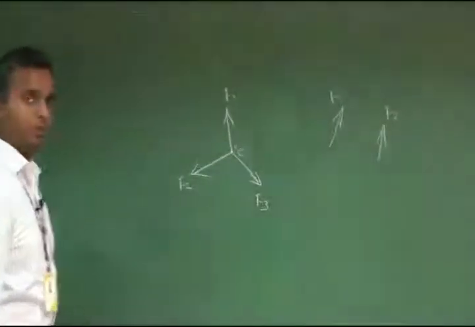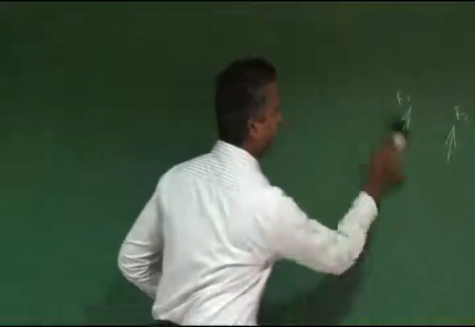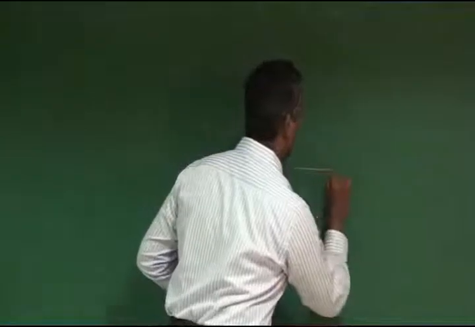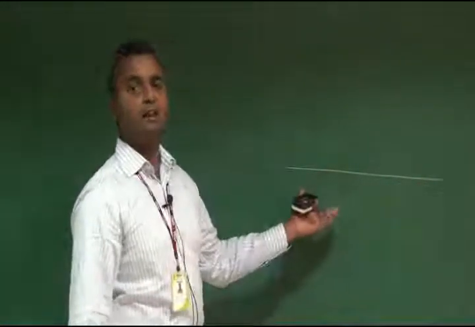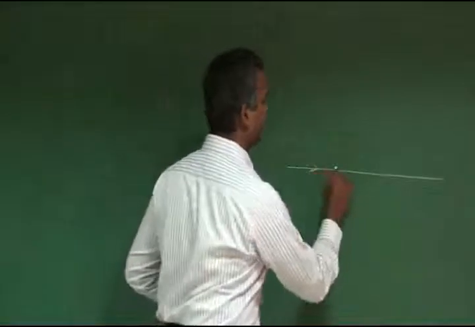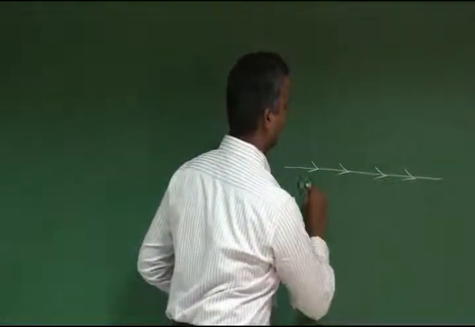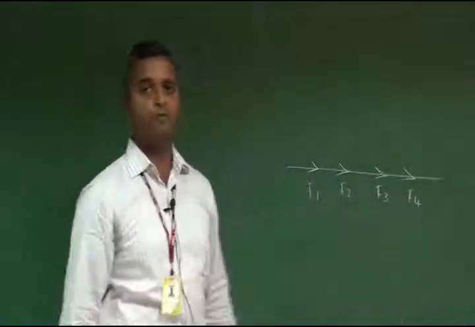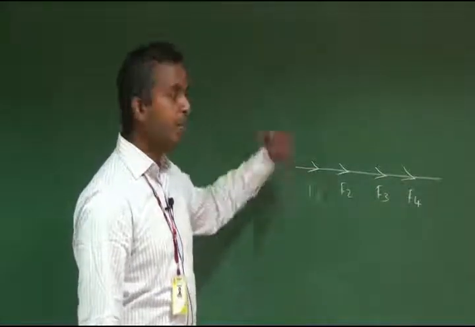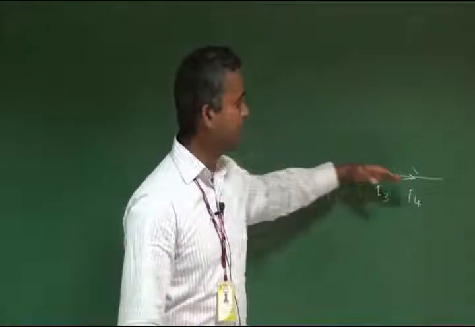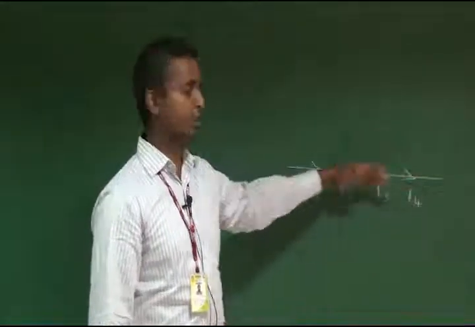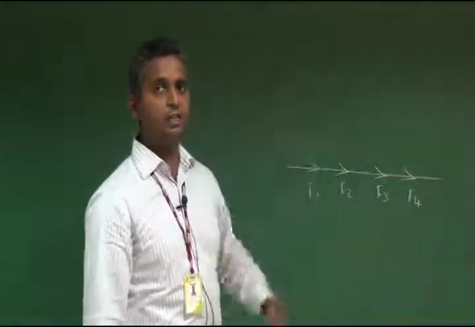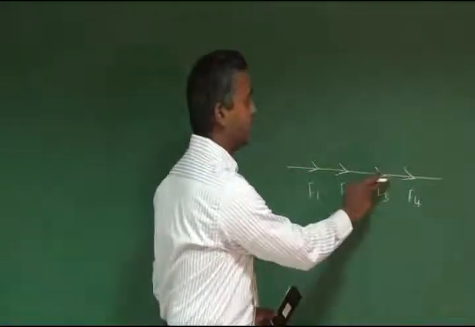Then collinear force. What is called collinear force? As the name indicates, you can easily tell what a collinear force means. You draw a line. This represents the line of action of one force. Assume this is F1, F2, F3 and F4. If many forces have a common line of action, then it is called collinear force. If more than one or two forces are acting on the same line of action, then it is called collinear force. And you can see that all the directions are towards right.